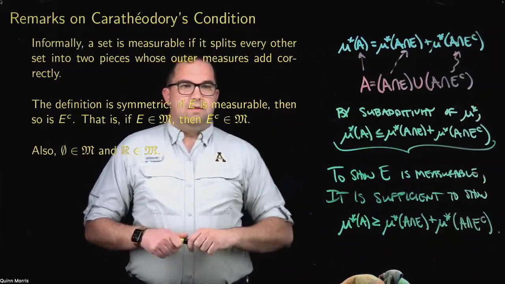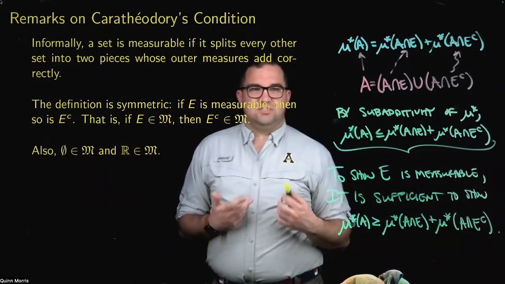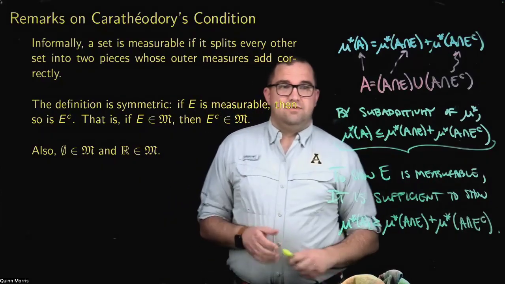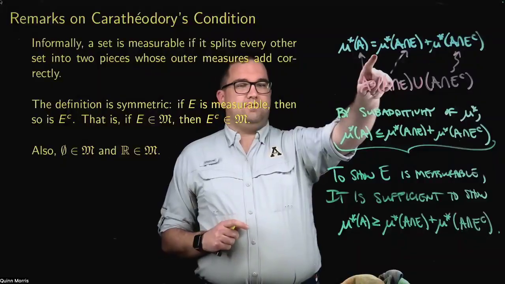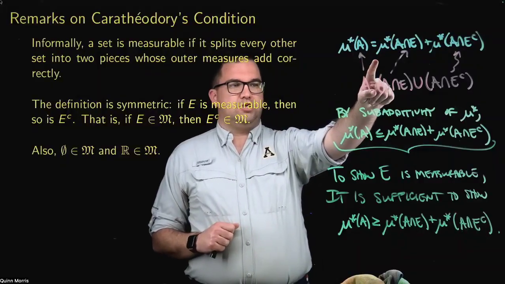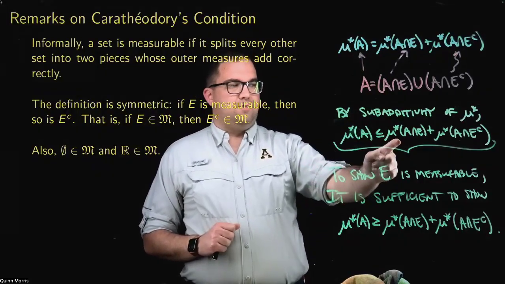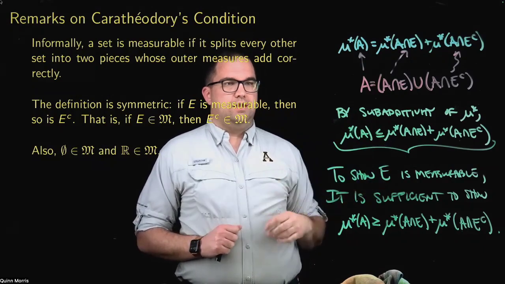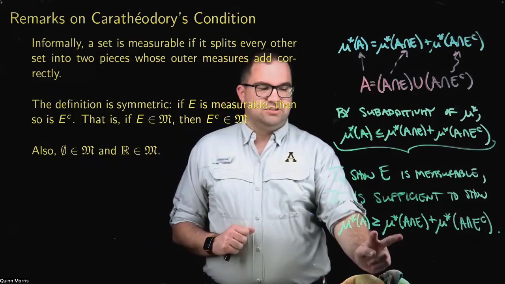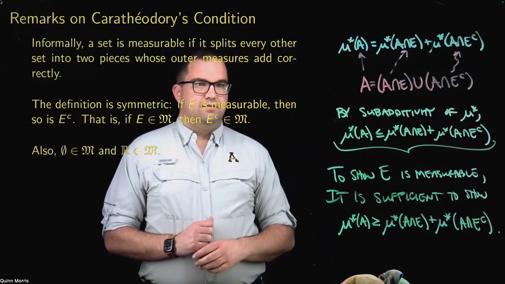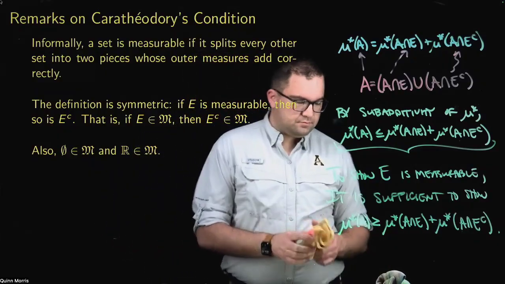This is just a nice consequence of subadditivity. I don't have to do a lot of work to show one direction; I automatically get it for free from subadditivity. I just have to work a little harder to get this piece.